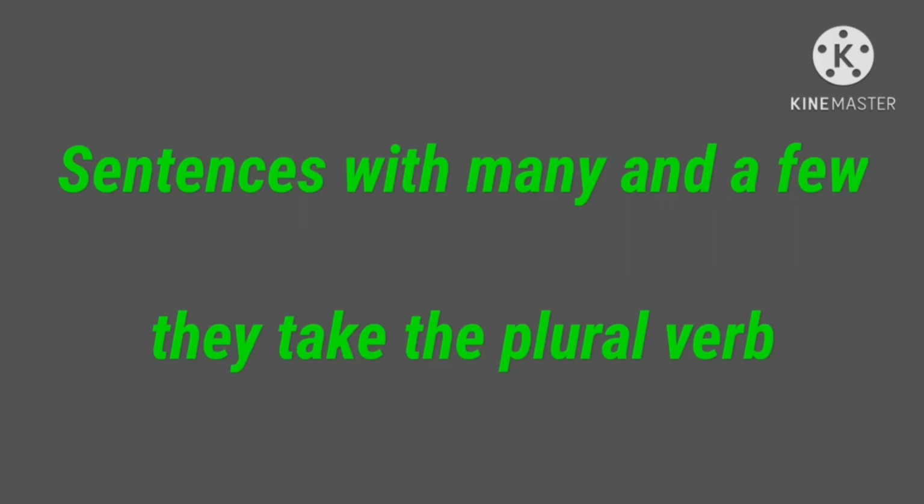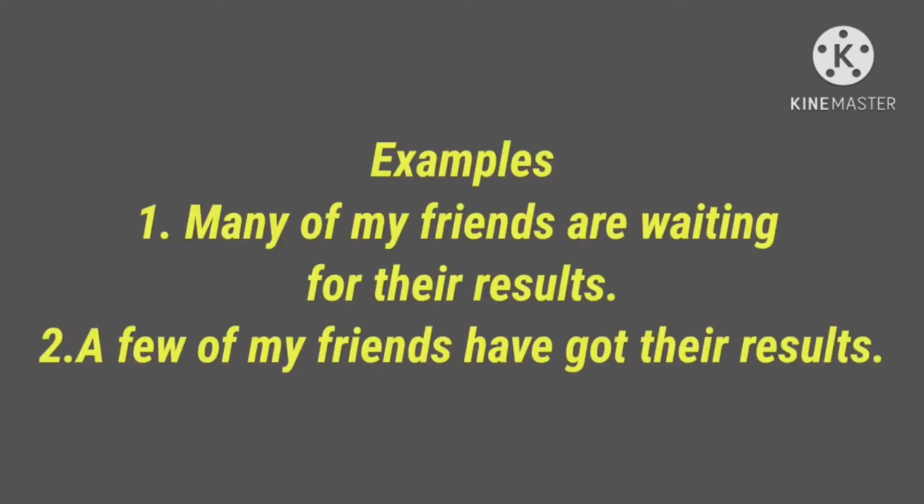Examples: many of my friends are waiting for their results. One more example: a few of my friends have got their results. So much and a little take the singular verb, and many and a few take the plural verb.